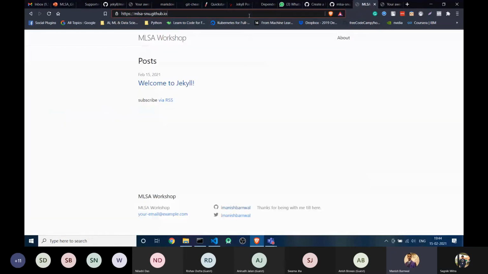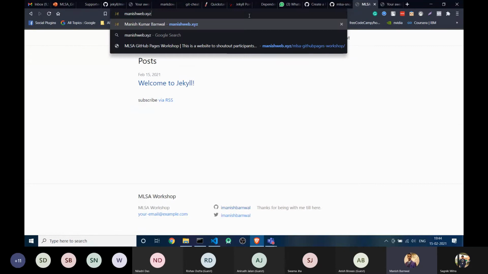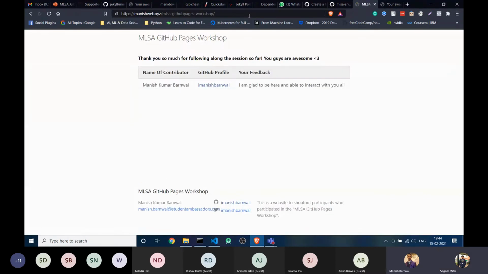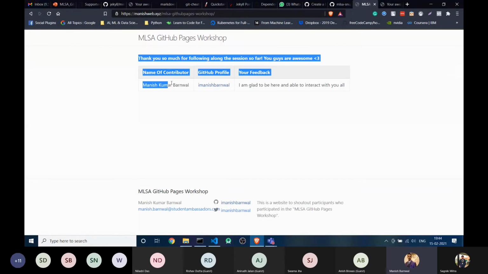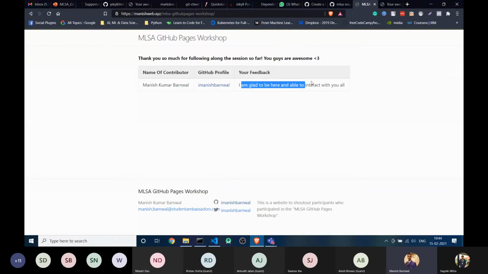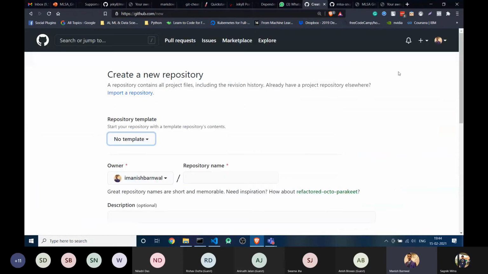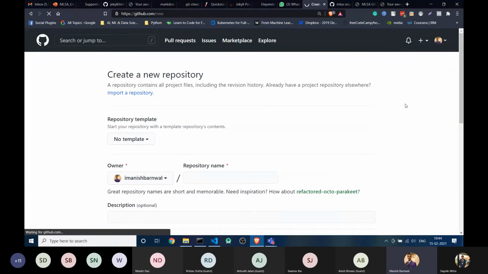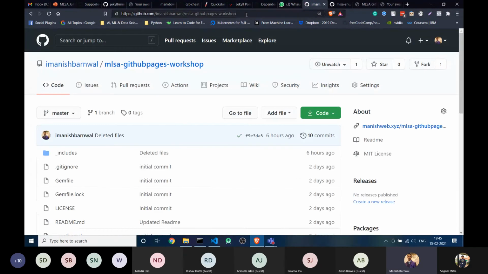So the activity is manish.web.xyz MLSA GitHub workshop. This is simply a shout out page where your name, username, and your feedback will be given, and you will do it by yourself. It's quite simple. You just need to follow the steps. You have to clone my repository, and I am sharing the repository link. Sagnik will show you hands-on how to clone and then how to update the files.